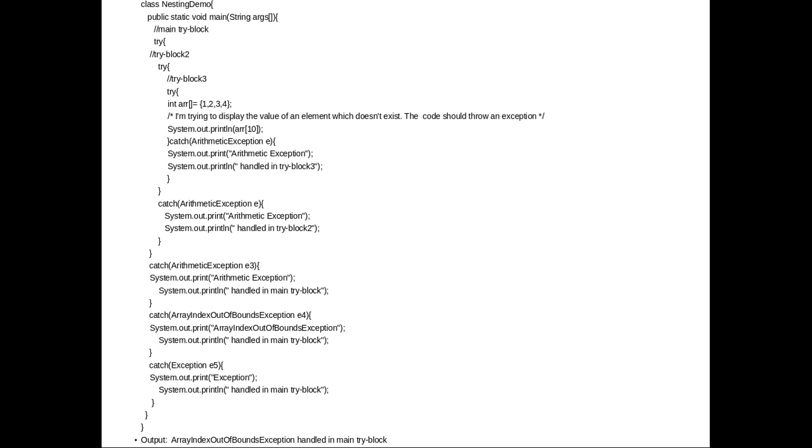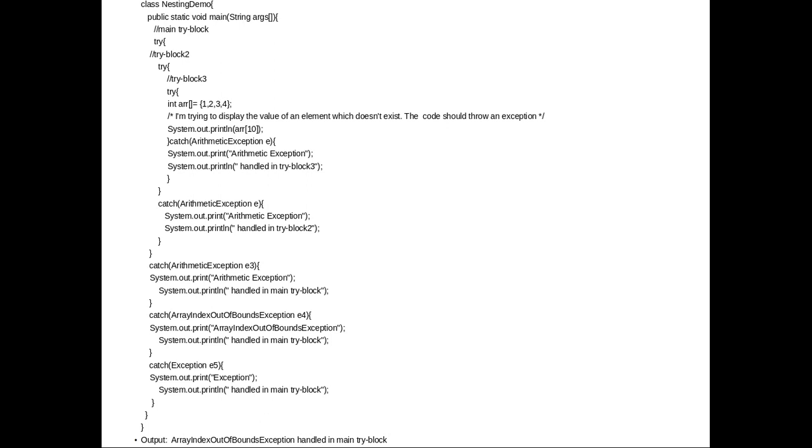You have public static void main string, that means the main try block starts with try block 2, then try block 3 is there, and in the innermost you have a try. int arr equal to 1 2 3 4, which means you have defined an integer array having only 4 elements 1, 2, 3 and 4, and after that you are trying to print arr of 10, then catch arithmetic exception.